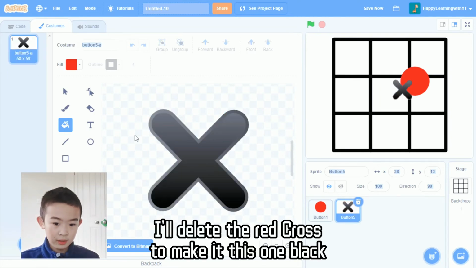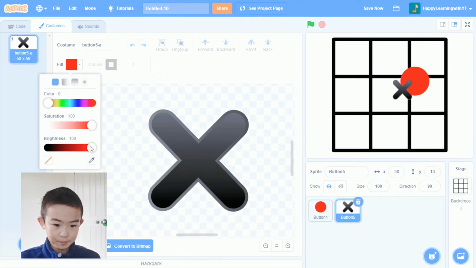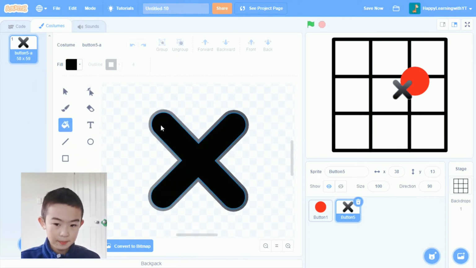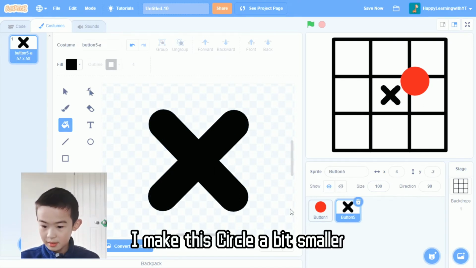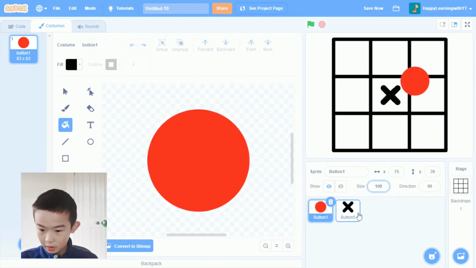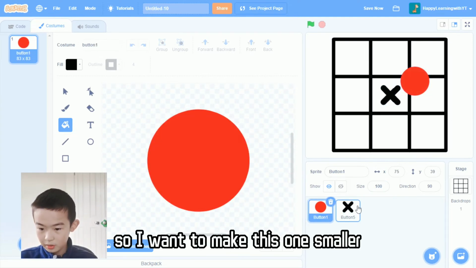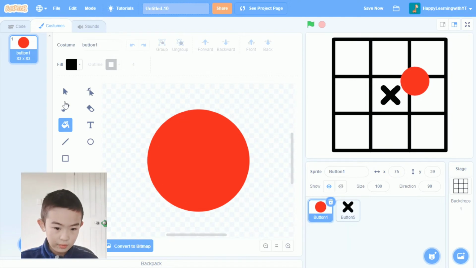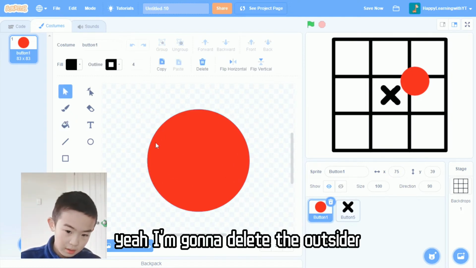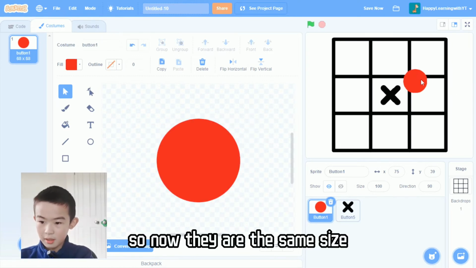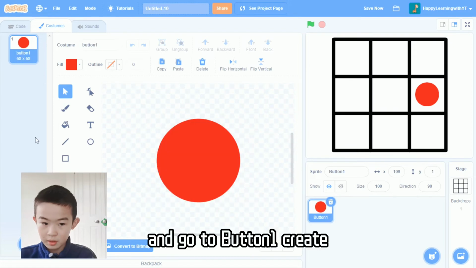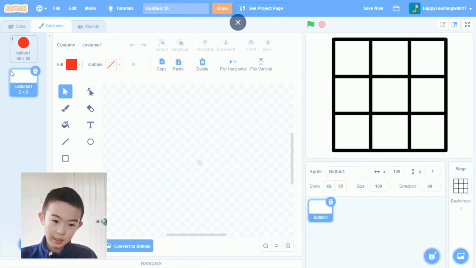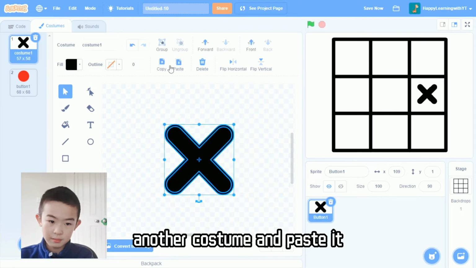Now let's get button 5. I'll delete the red cross and make it this one black. So yeah, that's good. I'll make this circle a bit smaller. So button 5 is quite good. So I'm going to make this one smaller. Actually, I'm going to delete the outside of. So now it's the same size. Cool. Actually, I'm going to copy the cross and go to button 1, create another costume, and paste it.